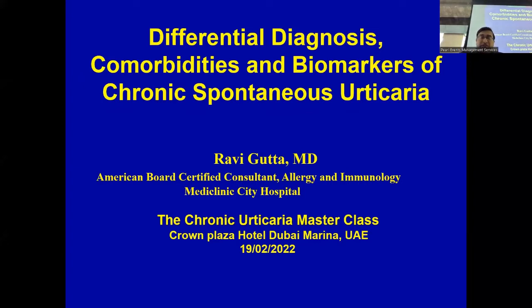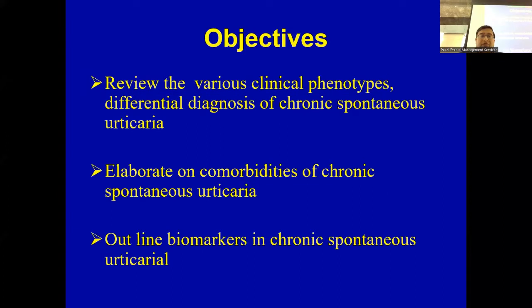So, in our masterclass in chronic urticaria, we are heading into the last phase. I'll be talking about differential diagnosis, phenotypes, comorbidities, biomarkers, and chronic spontaneous urticaria. We had a very interesting morning session, so we're going to do the second half. My objectives are to review various clinical phenotypes and differential diagnosis, elaborate on the comorbidities, and outline the biomarkers which we use in chronic spontaneous urticaria, and tell you the reason why we use it that way.